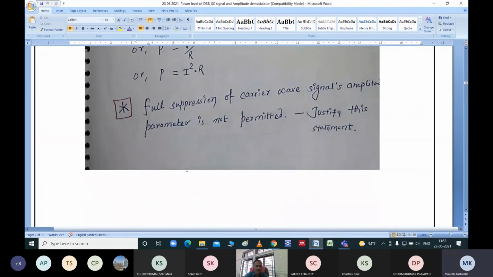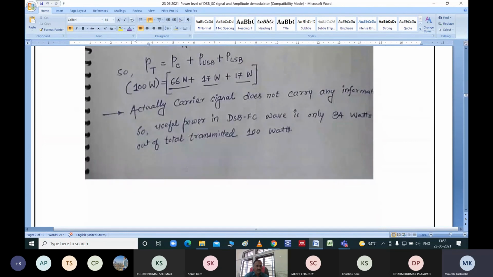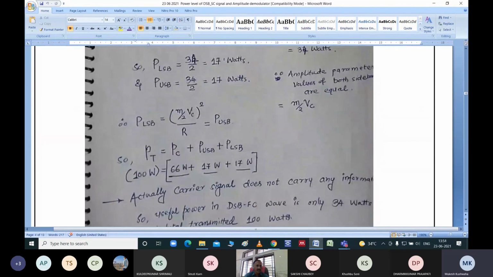Okay. Now consider one more. Can I write down like this way? Total power is equal to power contributed by carrier signal, power maintained by the upper sideband, power contained by the lower sideband. So what was the value that they have given? If it is 100 watt power you are transmitting, then your carrier signal will have 66 watt power. Upper sideband will have 17 watt power and lower sideband will have 17 watt power.